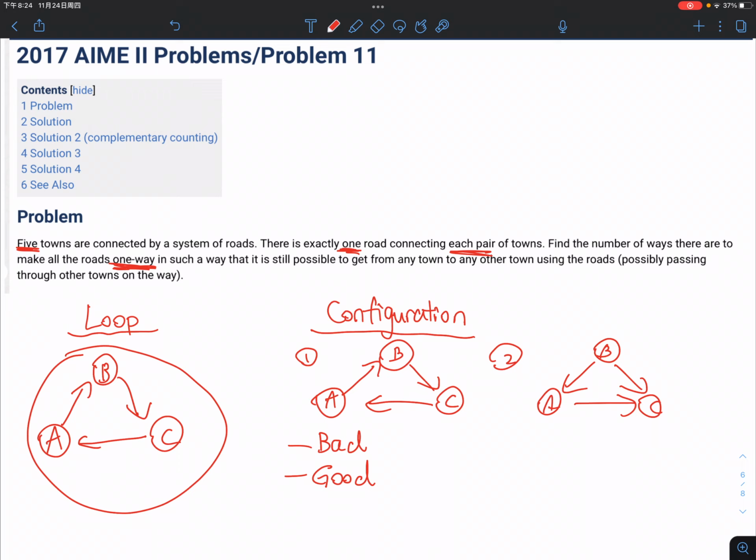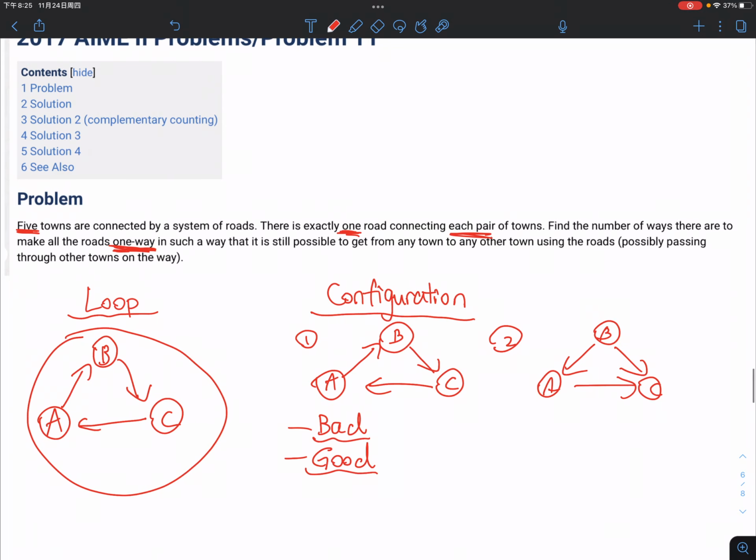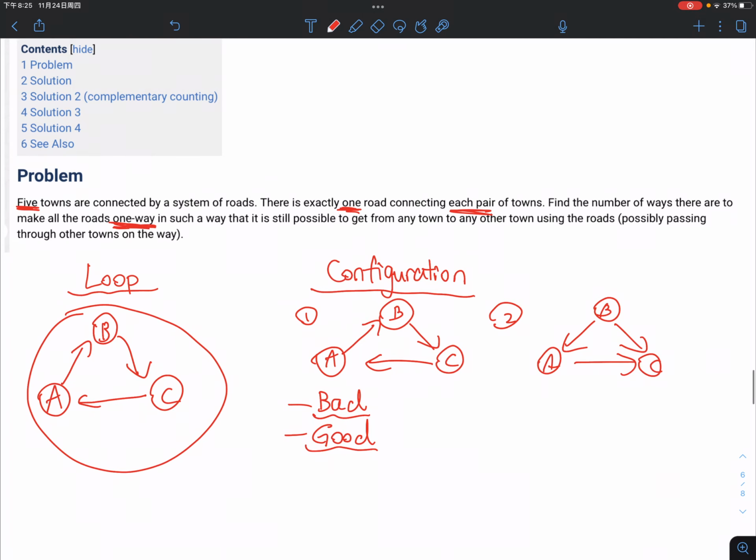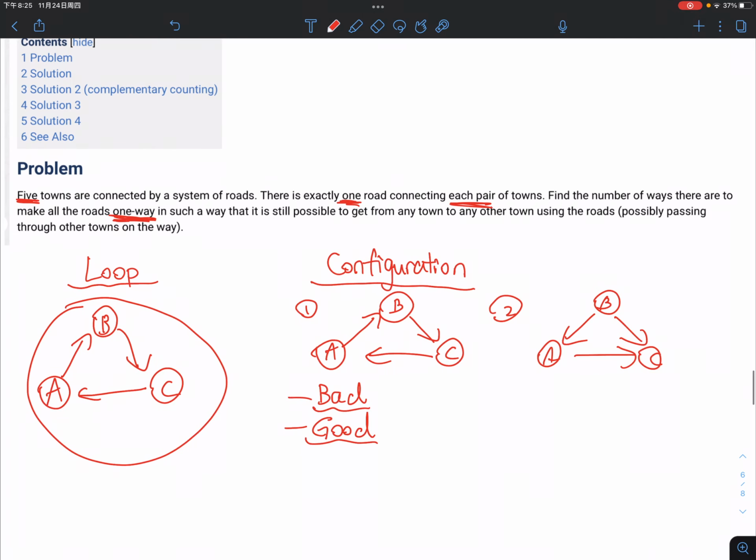And a good configuration, as you might guess, is just a configuration that satisfies the conditions given by the problem. We're going to talk about that later anyway, but it's important to note these terms first.